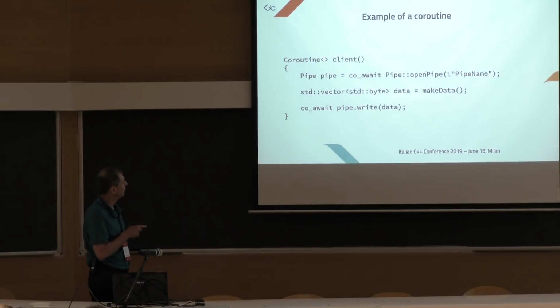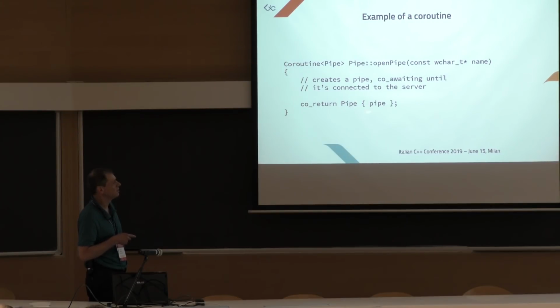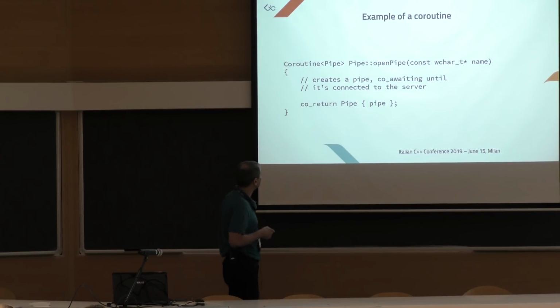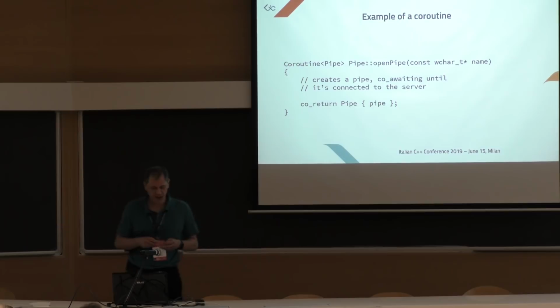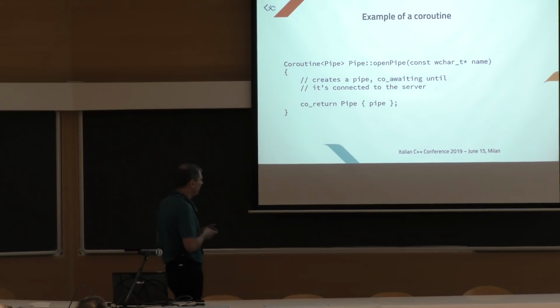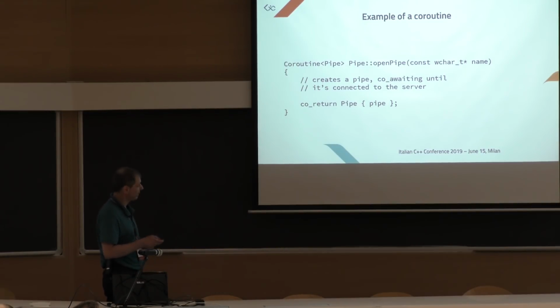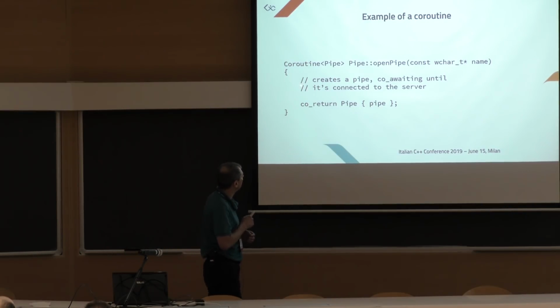This coroutine, without argument, has type void by default because it doesn't return anything. And this one instead returns this pipe here. And so we have to write the type here. So we see coroutines have this strange ambiguity because they look like a function that returns a coroutine pipe, but they actually are a function that returns something else with this co_return here.